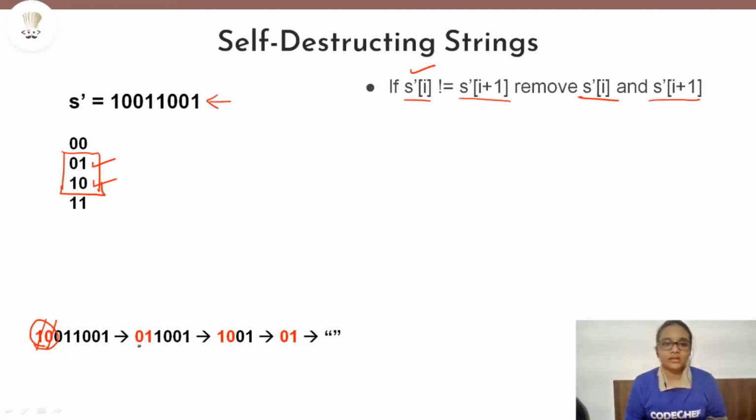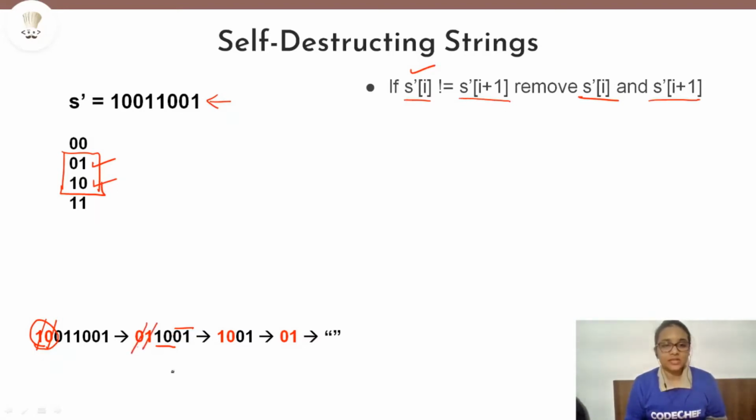Now if you want, then you can also choose 1 0. There is no problem, or you can also choose 0 1. So the order does not matter, you can choose whatever you want. We need the ultimate result, that is, our string should become empty. How it is becoming empty is not our concern. So I have chosen 0 1 here.